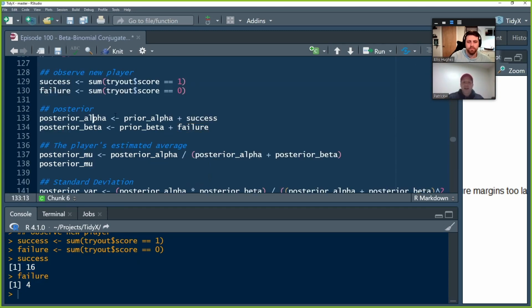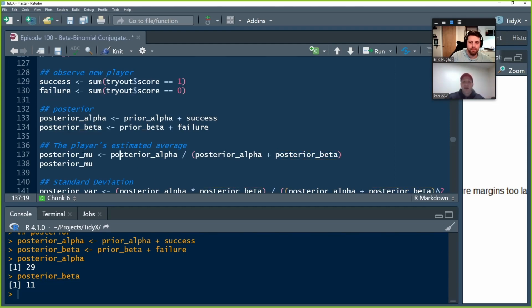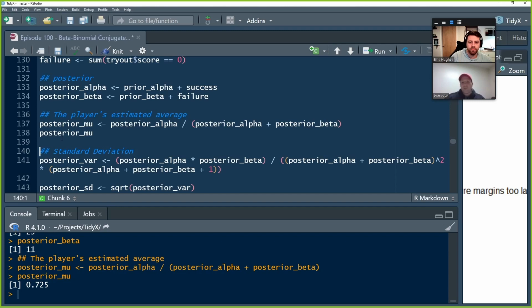And so updating the prior to get a posterior when we're dealing with this beta conjugate universe of Bayes is a simple addition. All we're doing is we're saying, give me the prior alpha and add it to the number of successes, and give me the prior beta and add it to the number of observed failures, and now calculate a new average. Posterior alpha divided by posterior alpha plus posterior beta tells us that this person is probably somewhere around a 72.5% shooter. And what we did was we started with a prior, we observed some data, and we shrunk that data closer to the prior, but not all the way.